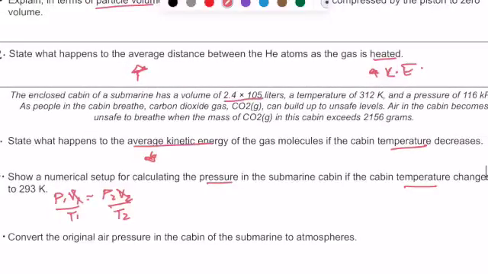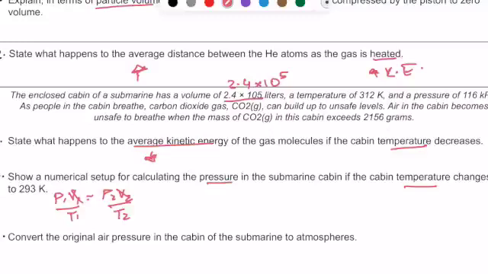Okay, so this right here is actually 2.4 times 10 to the power of 5, which is actually about 240,000 liters. So as people in the cabin breathe, carbon dioxide gas can build up to safe levels.